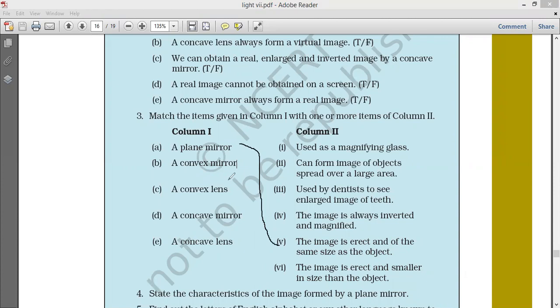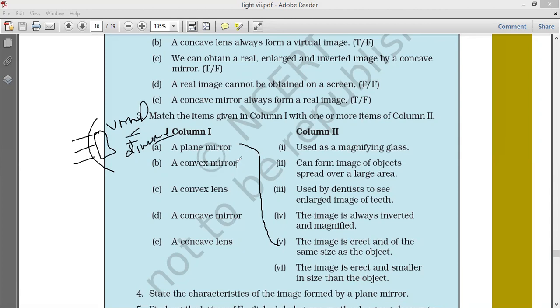Next, the convex mirror. It always forms a virtual, erect and smaller image.